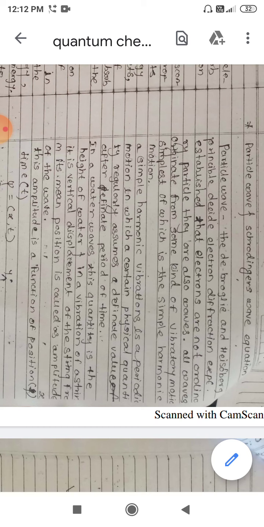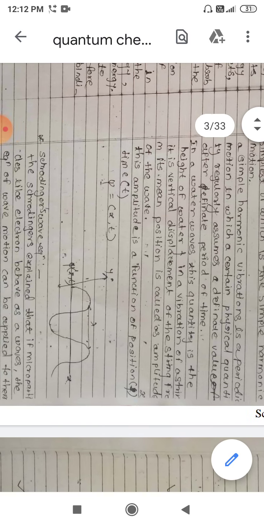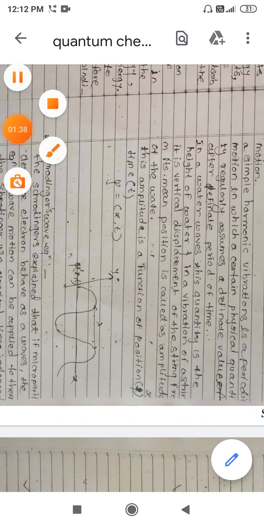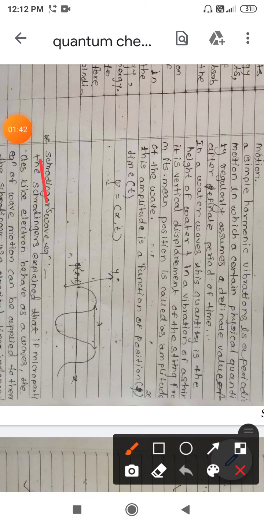and the amplitude of the simple harmonic oscillator, he used the same equation for calculating the motion of the electron in the given system. He assumed that the electron also behaves as a simple harmonic oscillator. Based upon his observation, he gave the famous wave equation, which is called the Schrödinger wave equation.